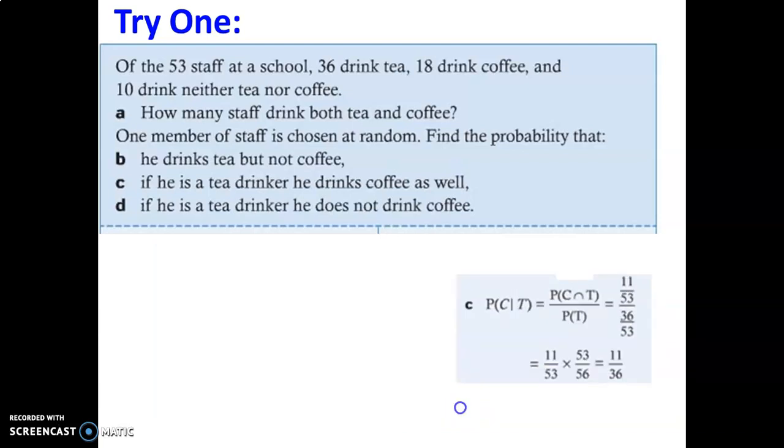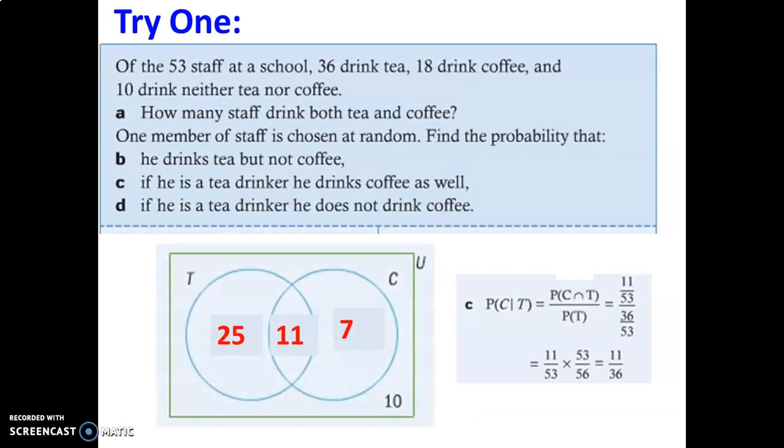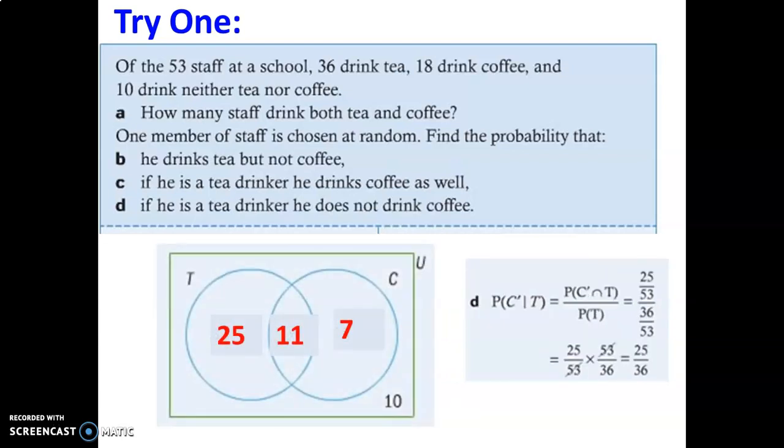Here's the answer for C. Check your work there. It's a dependent situation. Now try question D. And here's the answer for D, again, dependent situation.